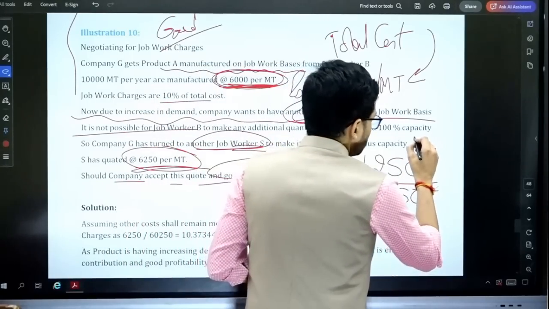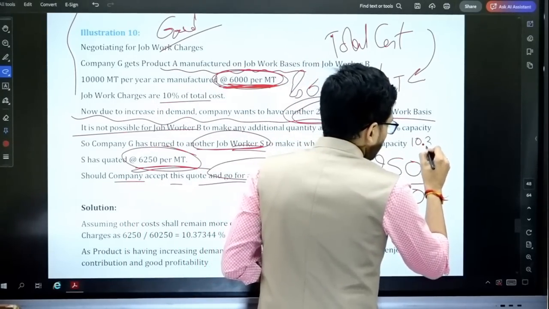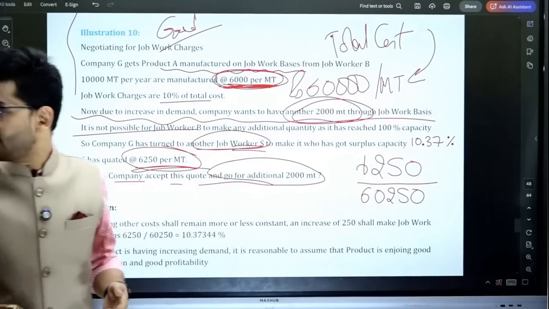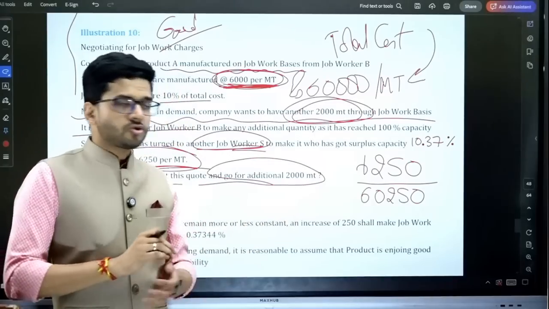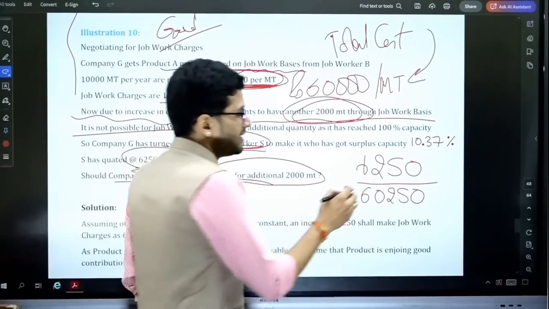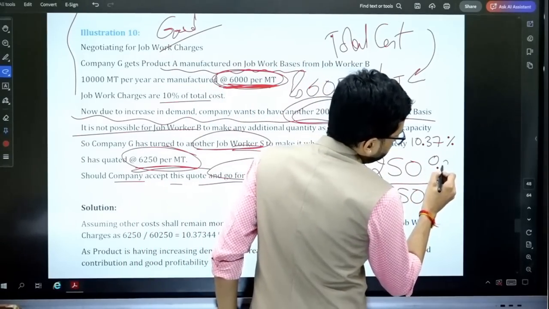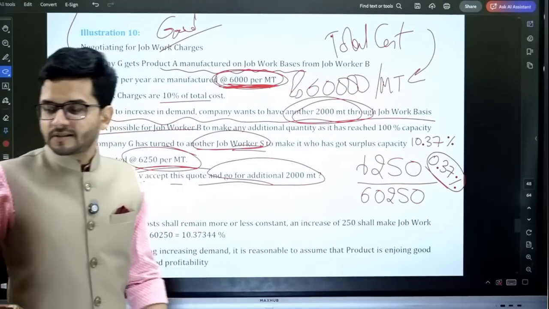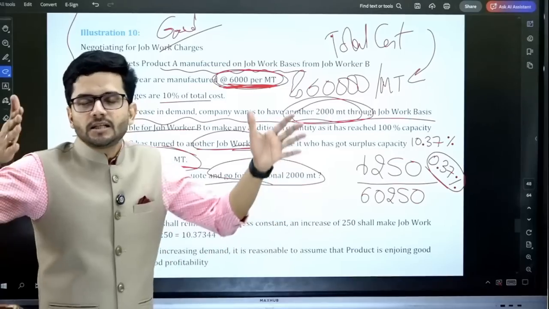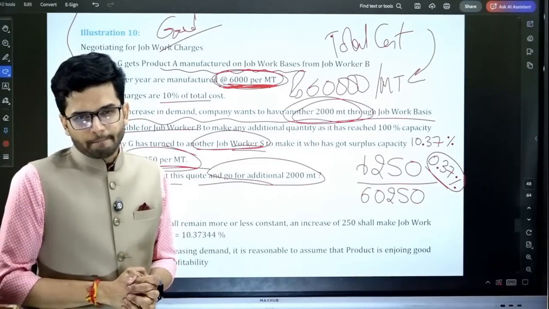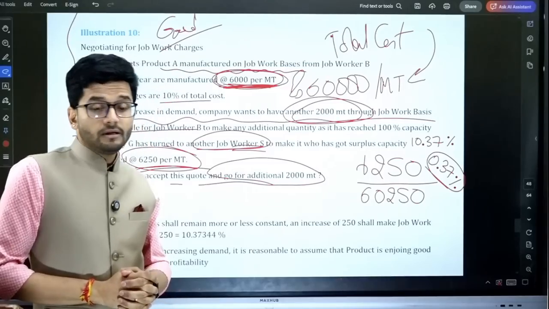So now the job worker cost is 10.37%. Now the total cost of job worker versus the total cost of the entire product is 10.37%. So effectively, we are increasing our cost by 0.37%. By 0.37%, the cost is getting increased in the current year due to the work being given to some other job worker.